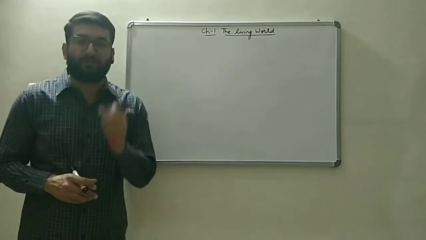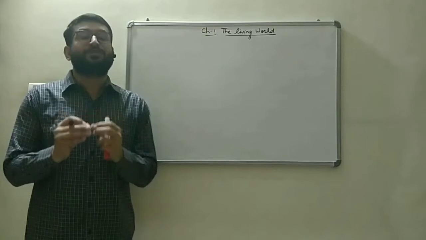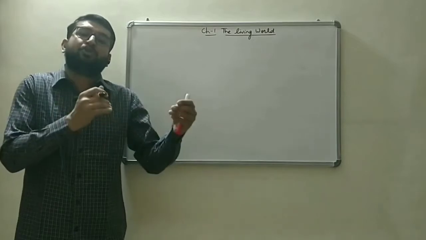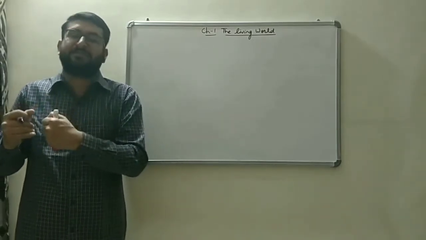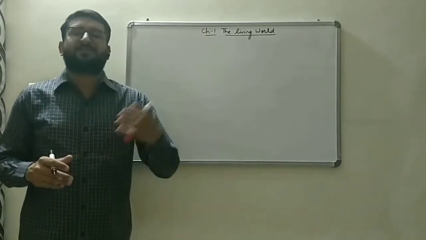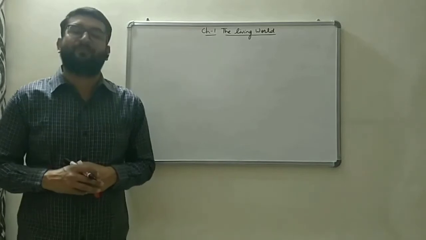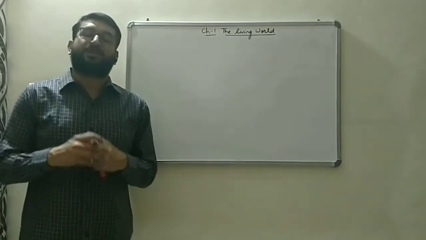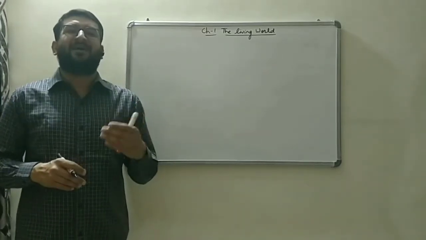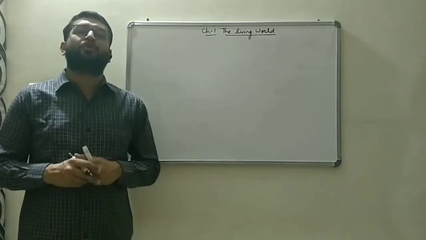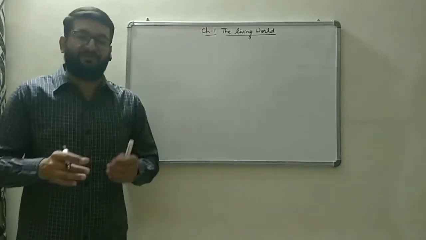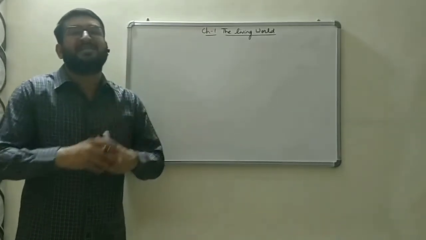There are certain defining properties and characteristics which define a living organism, and these characteristics are meant to differentiate a living organism from a non-living one. After that discussion, we discussed certain terms. The first term which we discussed in our previous videos was taxonomy. What is taxonomy? The arrangement of organisms in a fixed pattern, and the identification, classification and nomenclature of those organisms is referred to as taxonomy. It is included in a branch of biology, and that branch of biology is referred to as taxonomy.